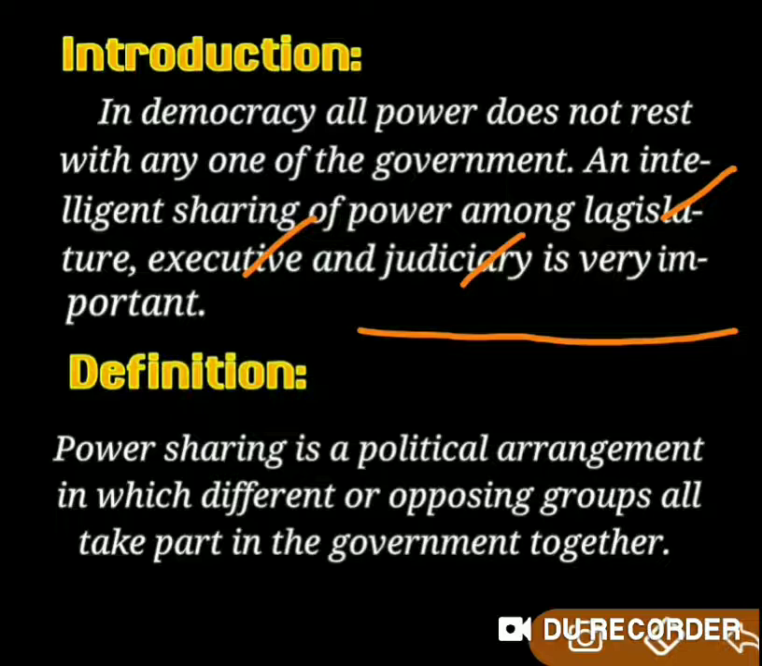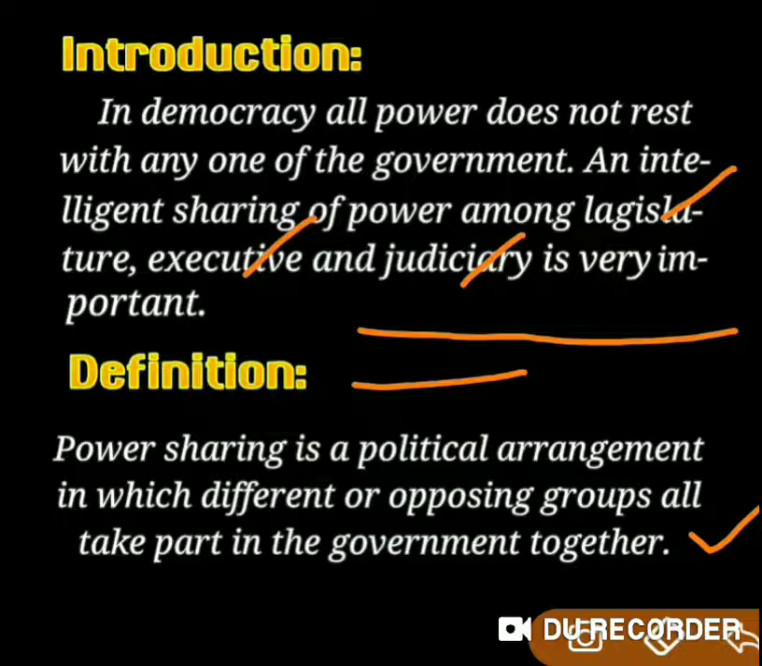And now let us try to understand the political term of power sharing. What do we mean by power sharing in political terms? So here let us discuss the definition of power sharing. Power sharing is a political arrangement in which different or opposing groups all take part in the government together. Another general meaning is that power sharing is a term used to describe a system of governance in which all major segments of society are provided a permanent share of power.